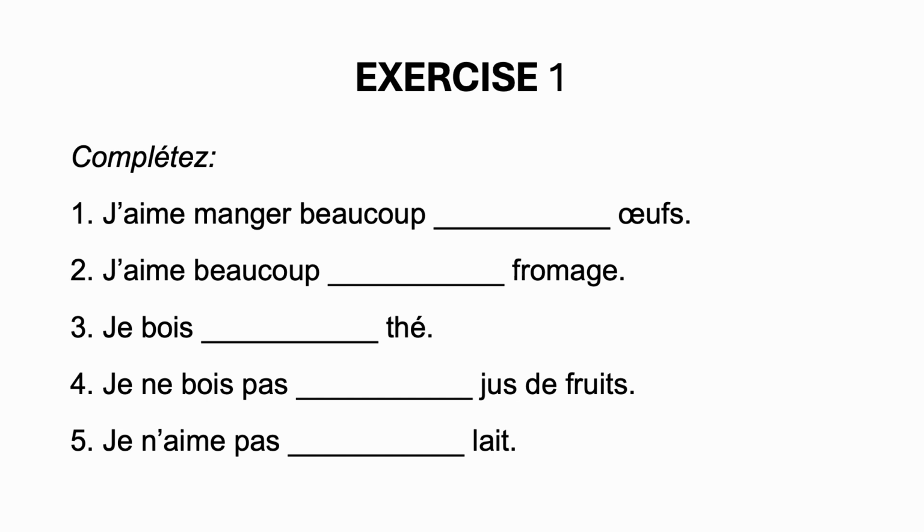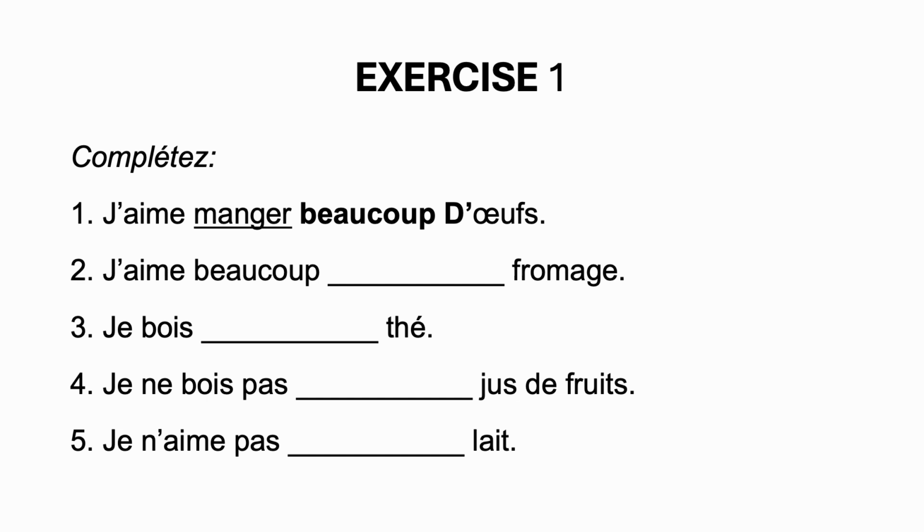Exercice 1, complétez. Fill in the blanks. You can now pause the video and do the exercise. 1. J'aime manger beaucoup d'œufs. So here you have an expression of quantity, beaucoup. So you're going to have to use de or the apostrophe in front of the vowel. And it literally means I like to eat a lot of eggs.